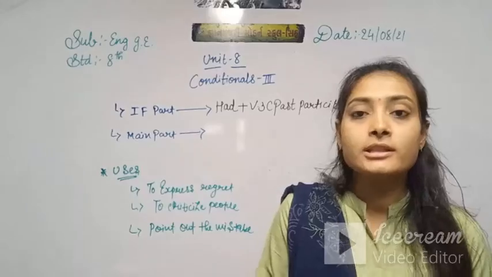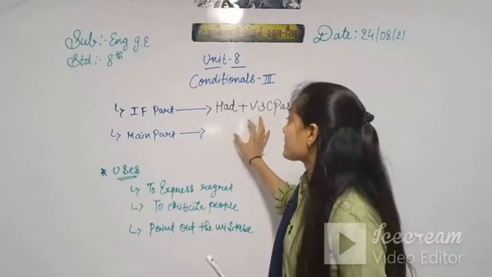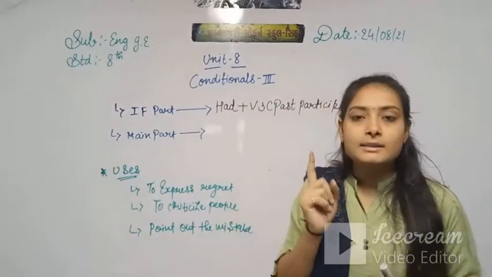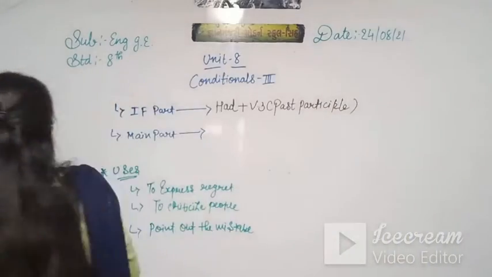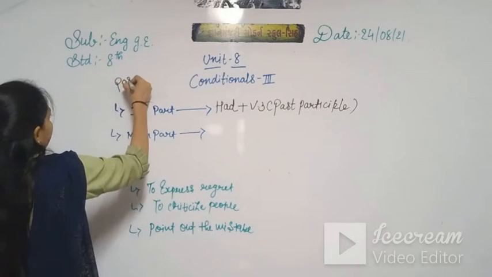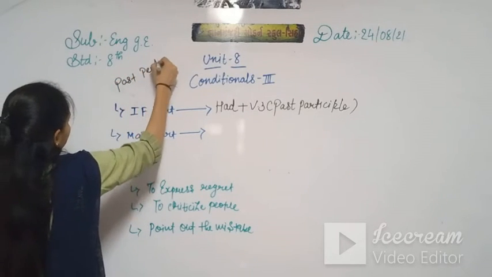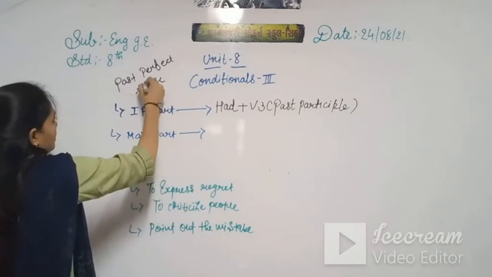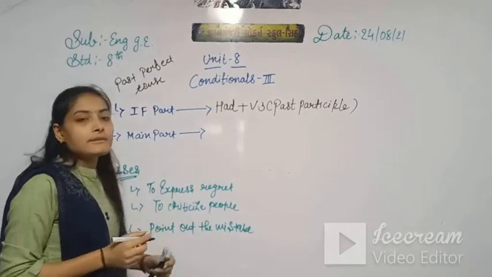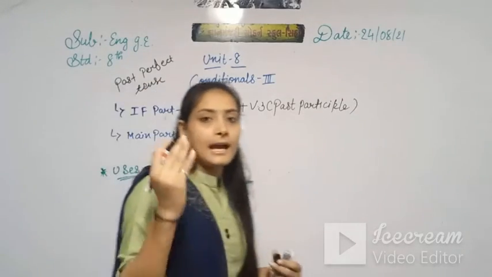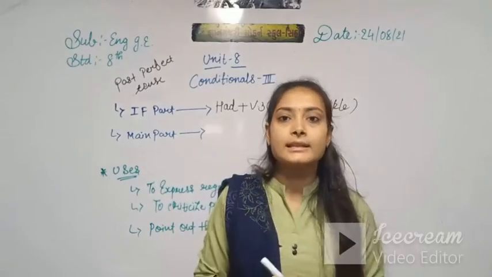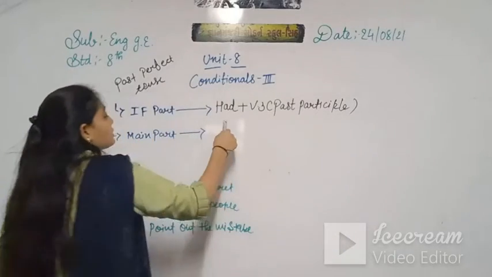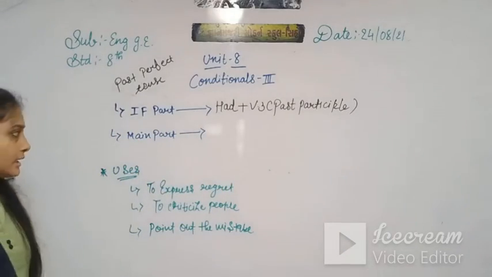In conditional 3, the if part is in the past perfect tense. So what is our sequence in the past perfect tense? That is had plus verb 3, or we can say had plus past participle. So here we use had plus verb 3, right?